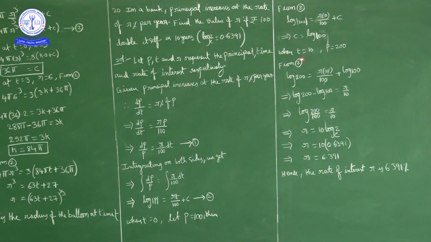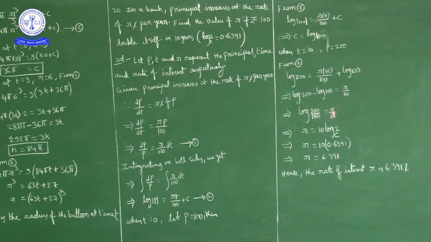Now substituting t value 10, p value 200 and c value log 100 into 2, we get log 200 is equal to r into t, which is 10, so 10 by 100, plus log 100. Here the zeros cancel, write log 100 this side. So log 200 minus log 100 is equal to r upon 10. Log a minus log b is log a by b, so log 200 upon 100 is equal to r by 10.